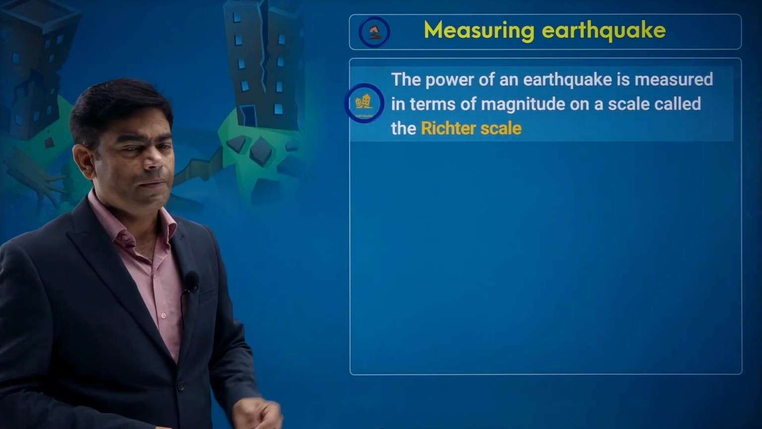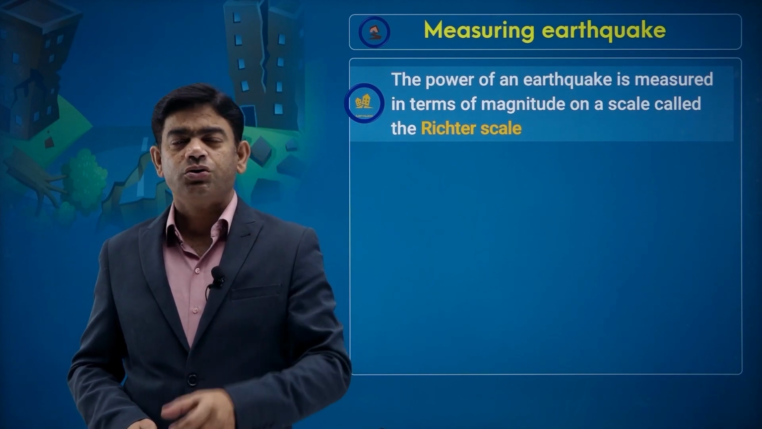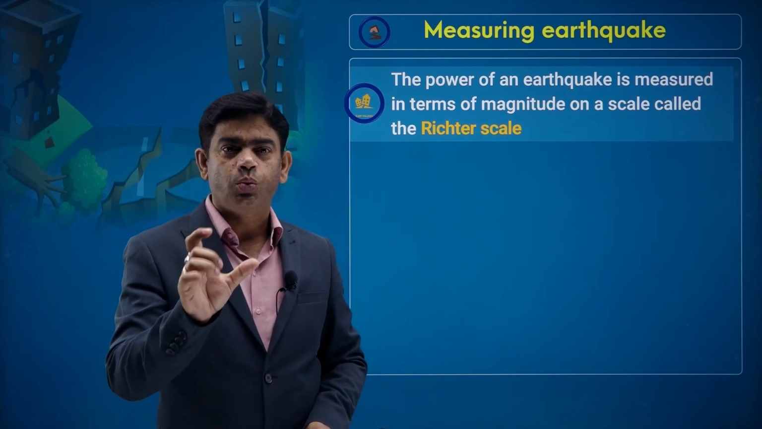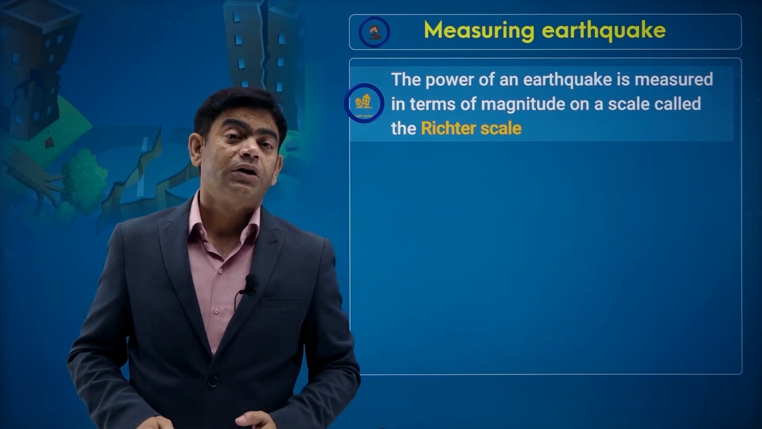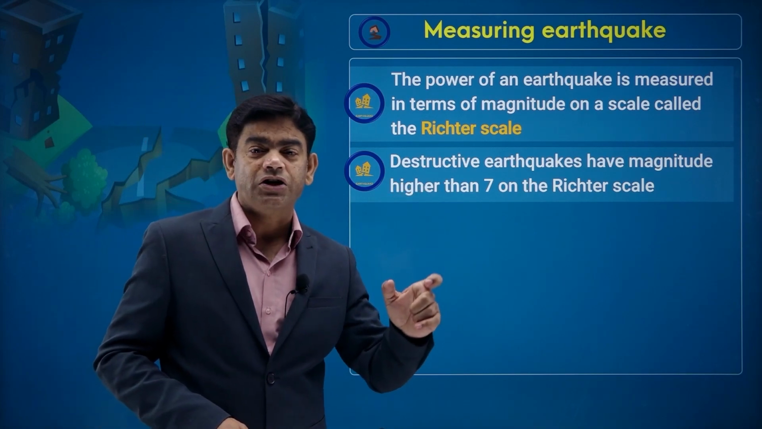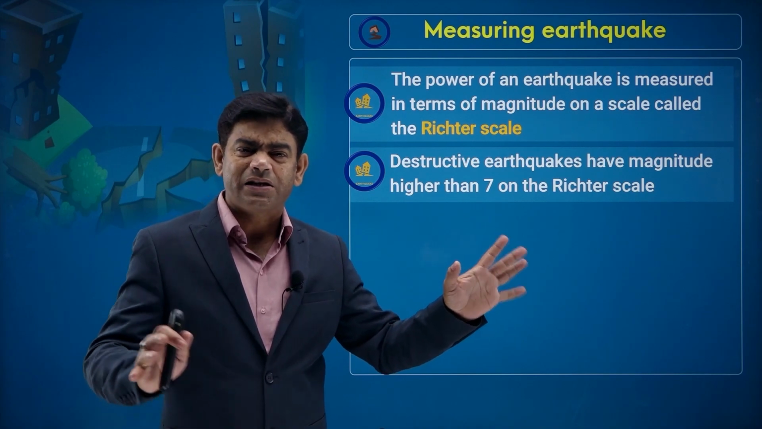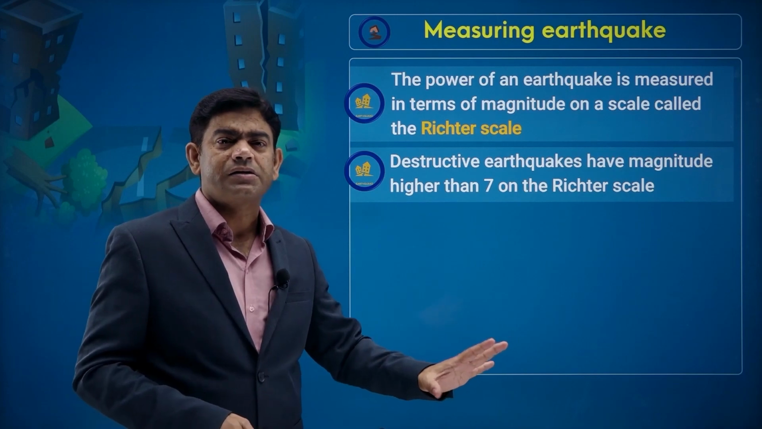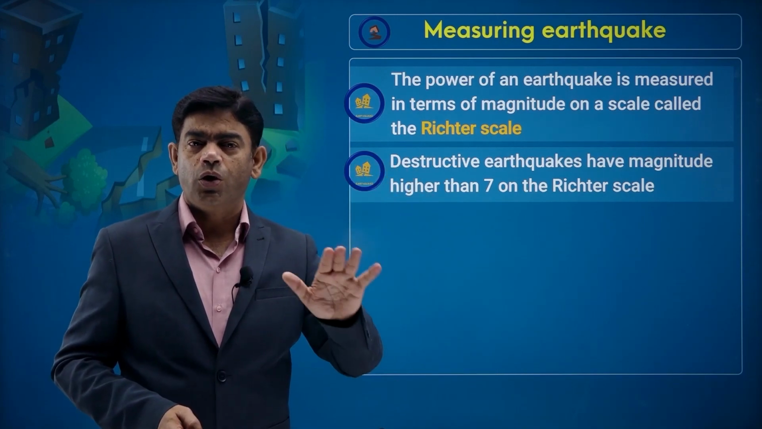You can see here the power of the earthquake is measured in terms of a magnitude on a scale called the Richter scale, which gives you a value, and that value demonstrates how powerful the earthquake was. Destructive earthquakes have a magnitude equal to or more than 7. I can take 6 also. More than 6 are destructive. Less than 6 are considered earthquakes of lower intensity, lower magnitude.